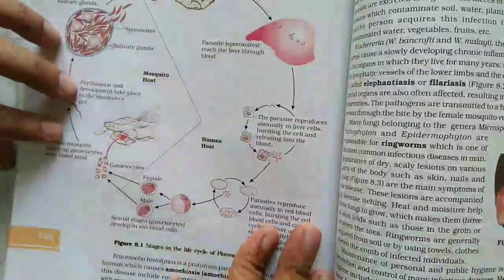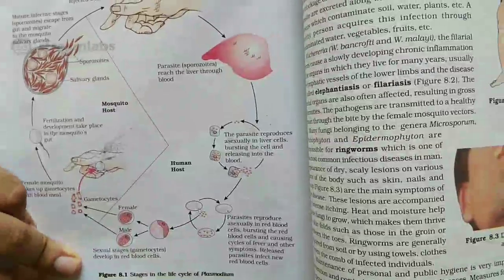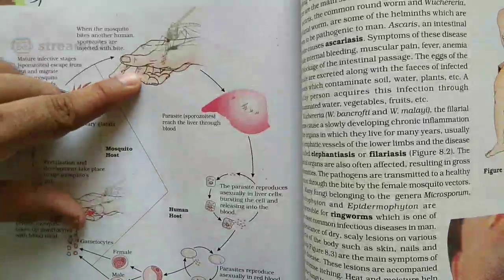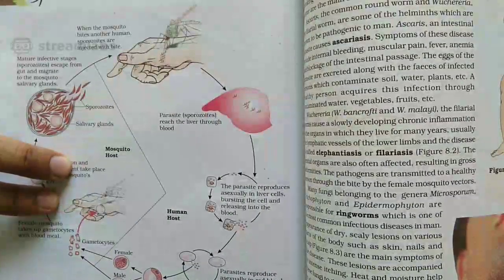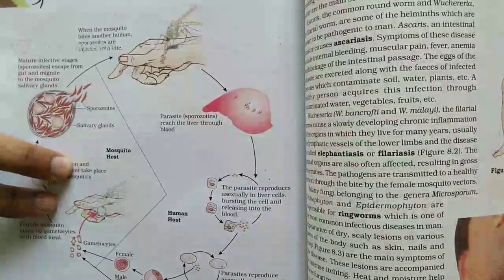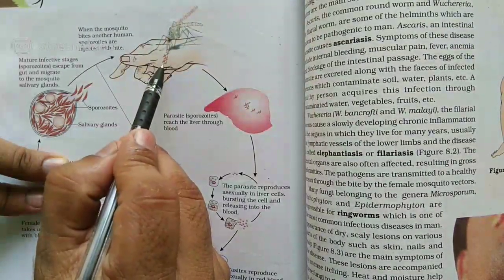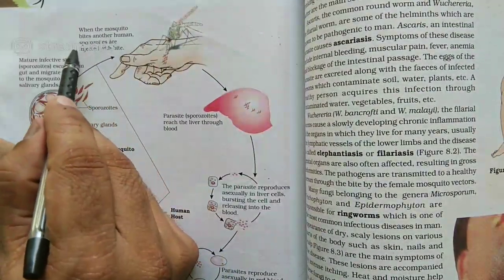See here. Very important, should be studied in detail. See the person's hand, and observe it carefully, students. Whatever you see here, these are all what shape? Spindle shaped. And what is this one? Yes, it's a sporozoite.